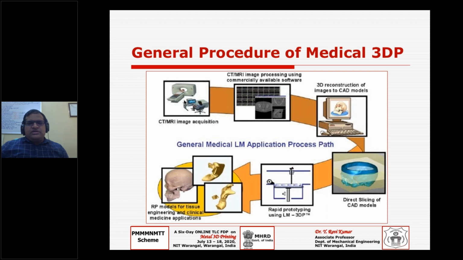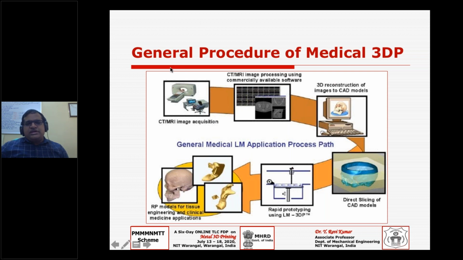But like how we get the .stl file in engineering applications, which is a de facto standard, here you save the file from your scanning modality as .dicom.